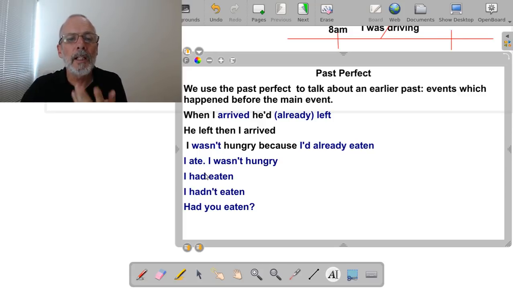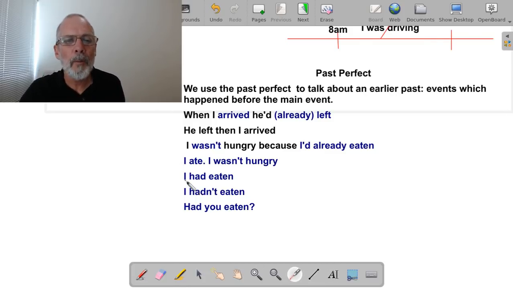So here we've got some examples of how we form the past perfect. How do we form the past perfect? The past perfect is formed with the subject, the auxiliary verb have in the past. The past of have, we saw earlier, is had. And then the past participle.